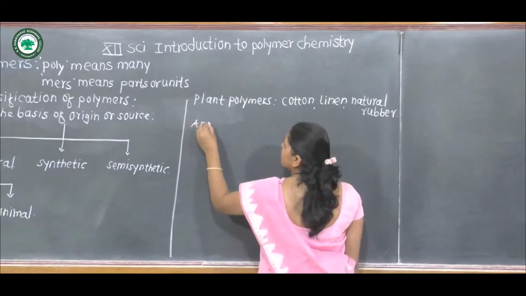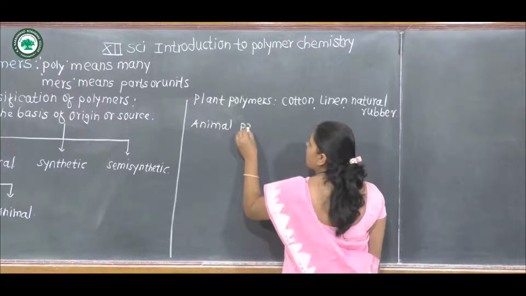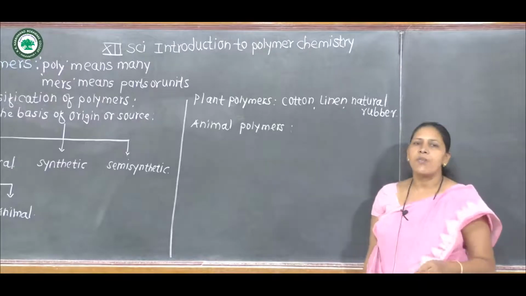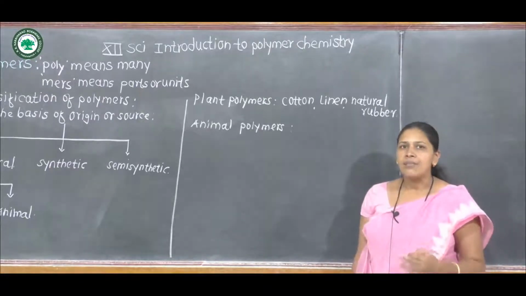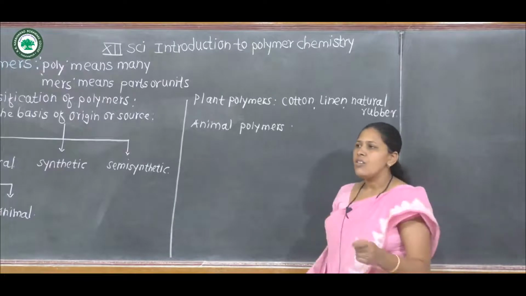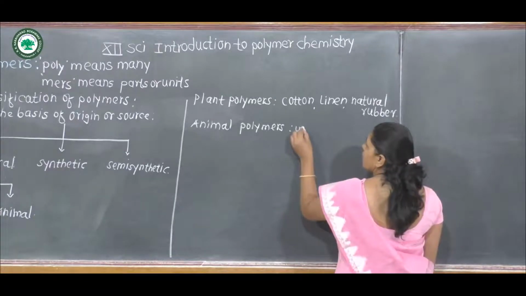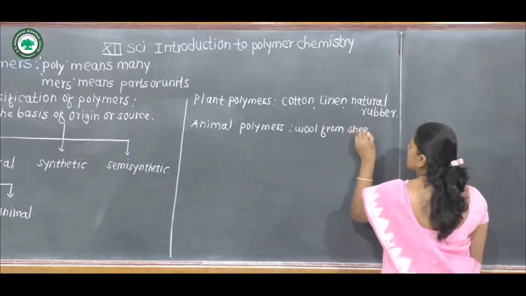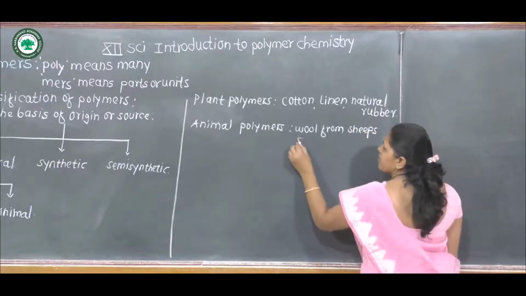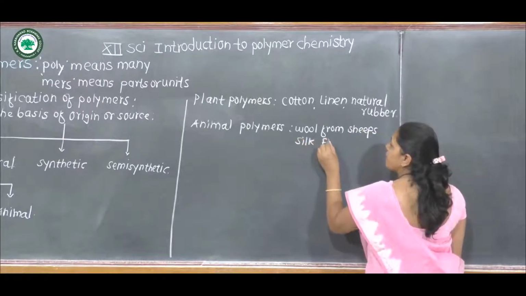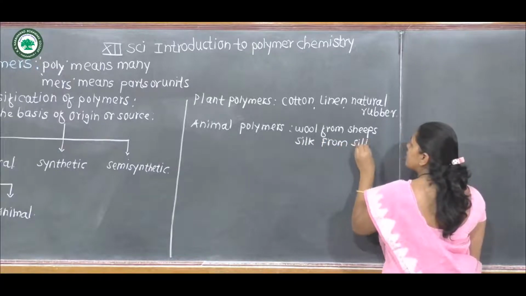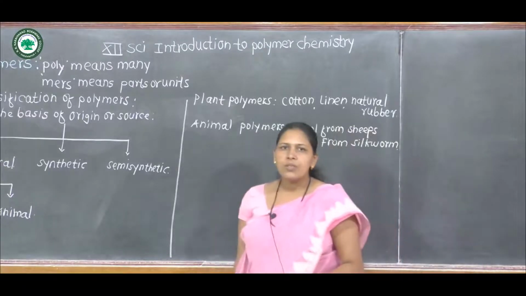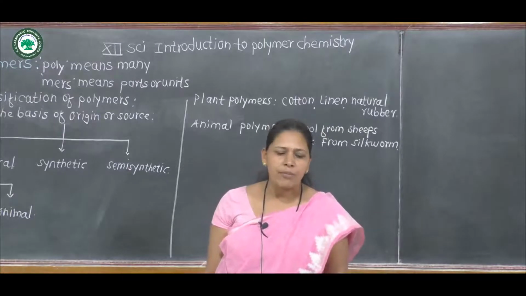Then animal polymers. Polymers which are obtained from animals are called animal polymers. For example, wool from sheep and silk obtained from silkworm. These are the examples of animal polymer.